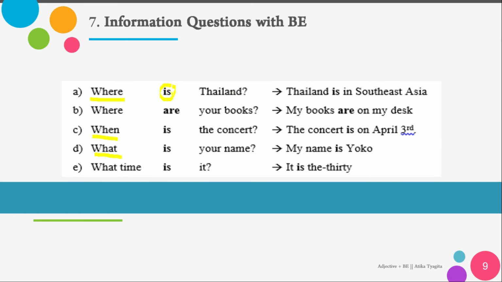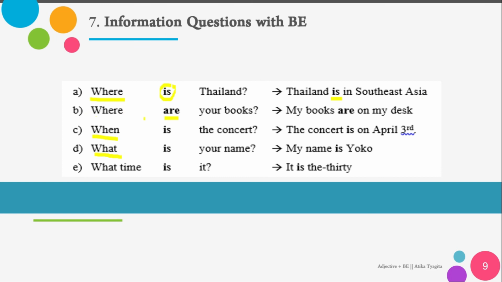The formula is a little bit the same as the previous one, but first you add the information that you want to ask, for example where or when or what or who, if possible. And then after that is to be: am, are, is, and then the noun or a place, like this one. Where is Thailand? And to answer it, you can say Thailand is in Southeast Asia.